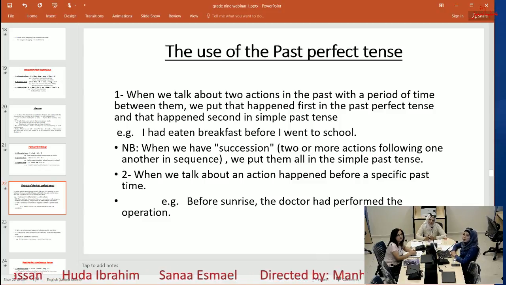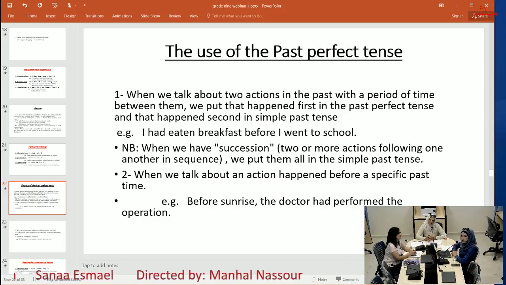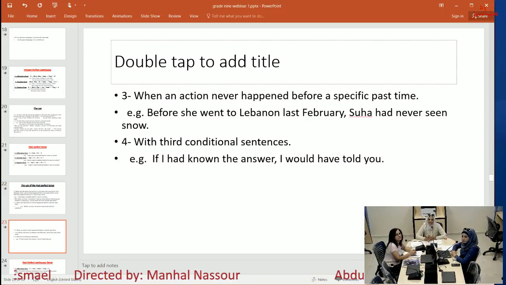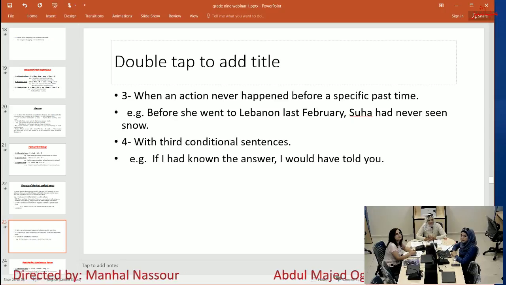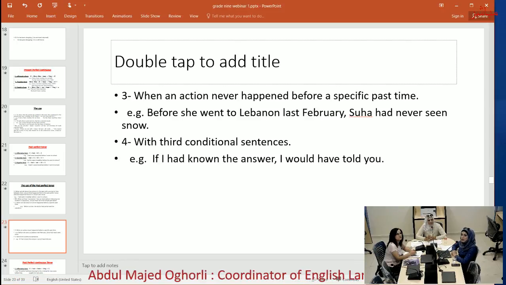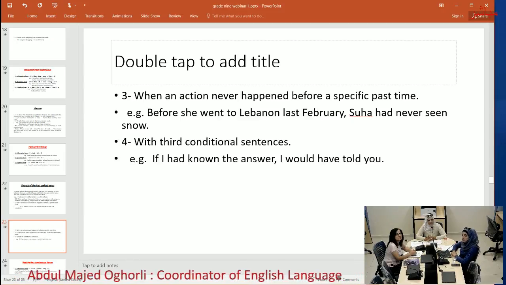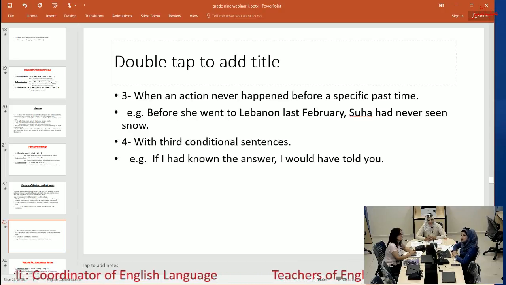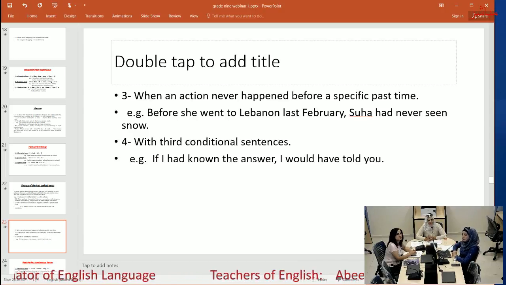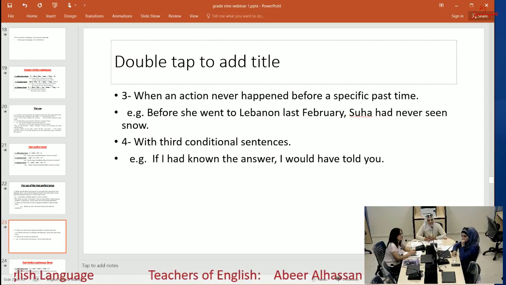For example, before sunrise, the doctor had performed the operation. Number three, when an action never happened before a specific past time. For example, before she went to Lebanon last February, Suha had never seen snow. She had never seen snow.